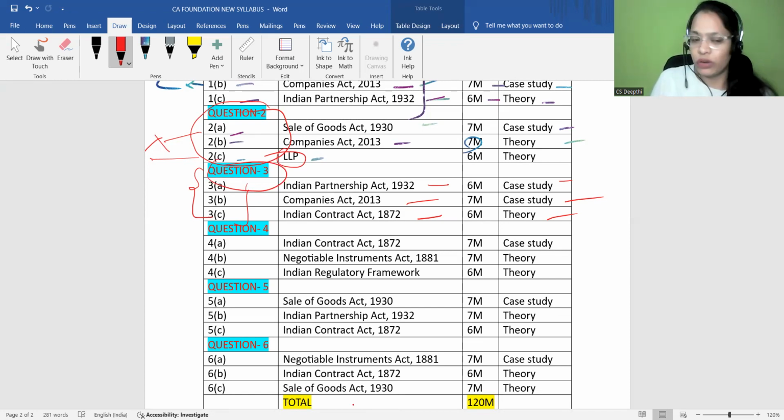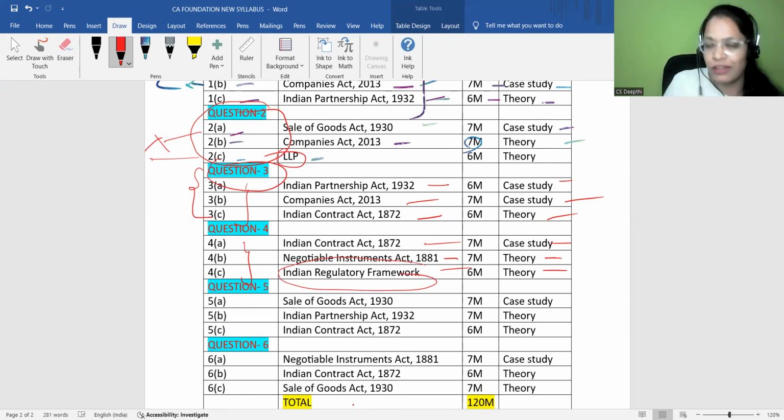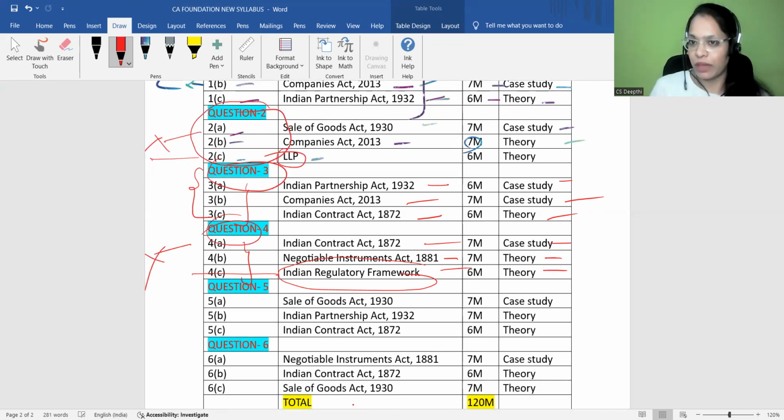Let's come to question number 4. Question number 4 consists of 3 questions. Indian Contract Act. Chalo, we read Indian Contract Act. Negotiable Instruments Act, theory, 14 marks. We can't skip that, right? And Indian Regulatory Framework. Here, exactly, we feel difficult. Why? Because you want to skip Indian Regulatory Framework. That means question number 4 is cancelled. Am I correct?